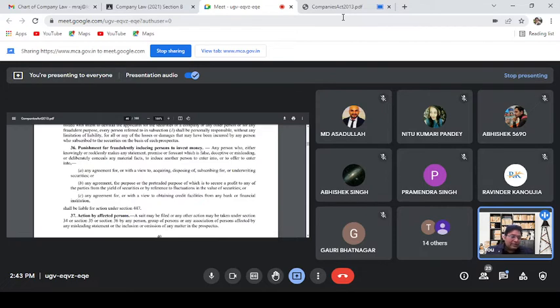Now come to the last, that is the remedies available under the Companies Act. Here is section 35. And how this section 35 has been inspired: in the Derry versus Peek judgment, the acquittal of the director by the House of Lords caused widespread resentment.